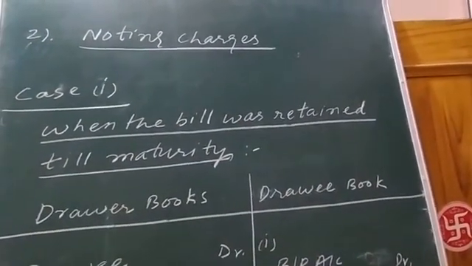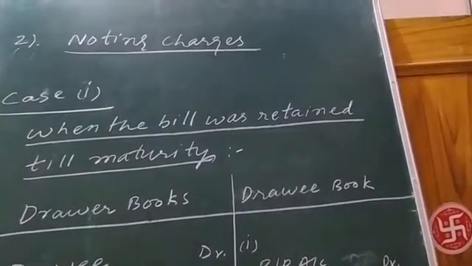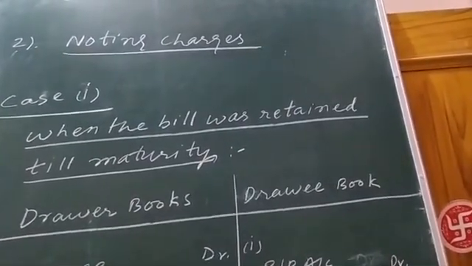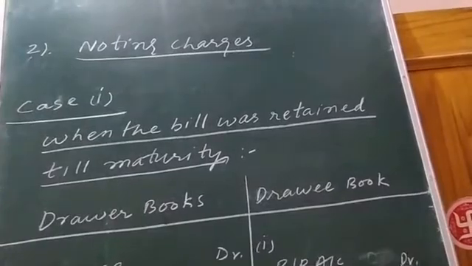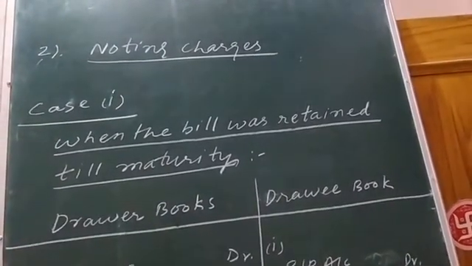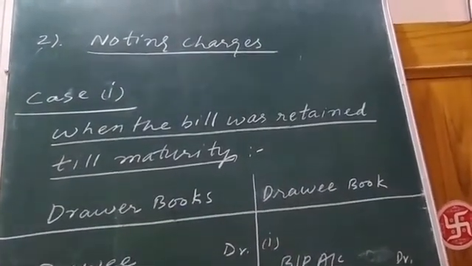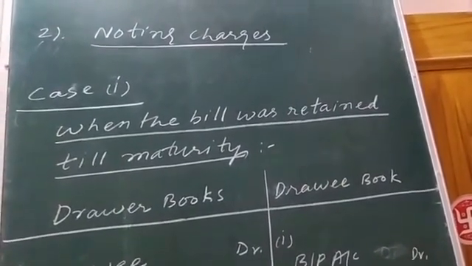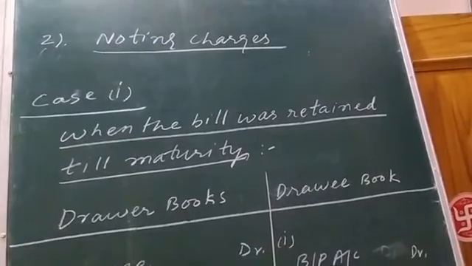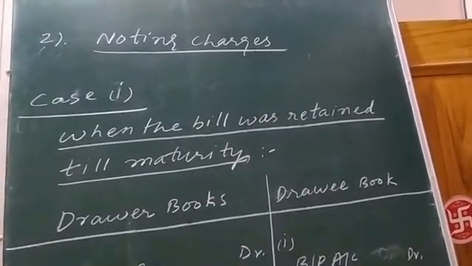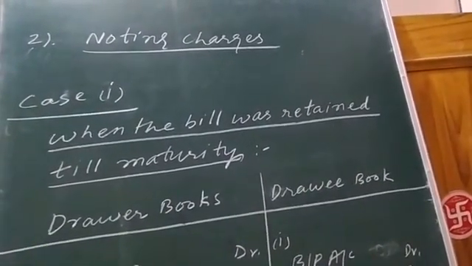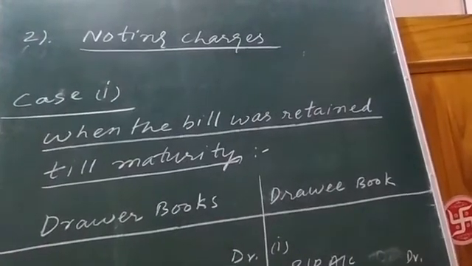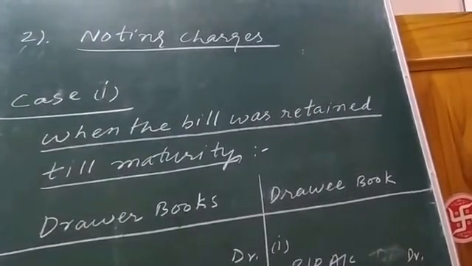that is payment of the bill not being made by the drawee, then in such a case what is done? This transaction of dishonoring of bill is legalized to make it a legal transaction.